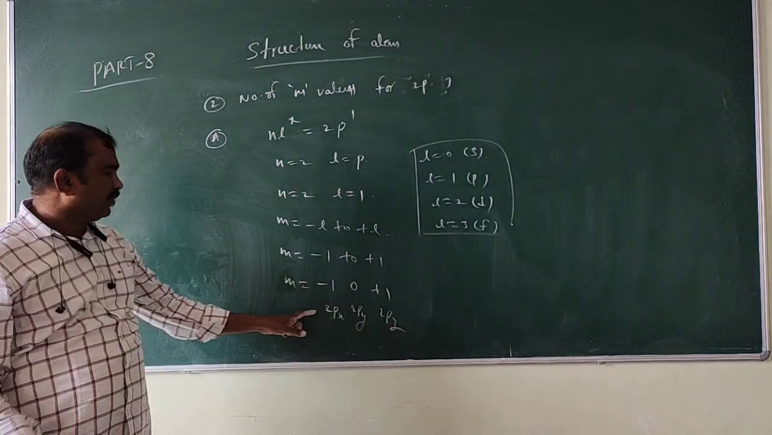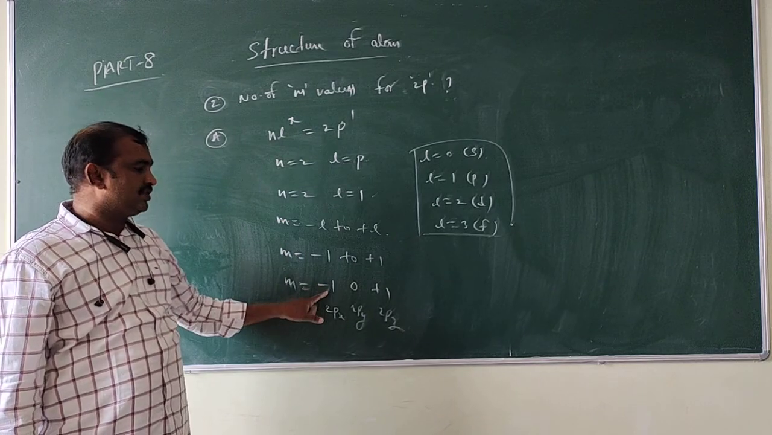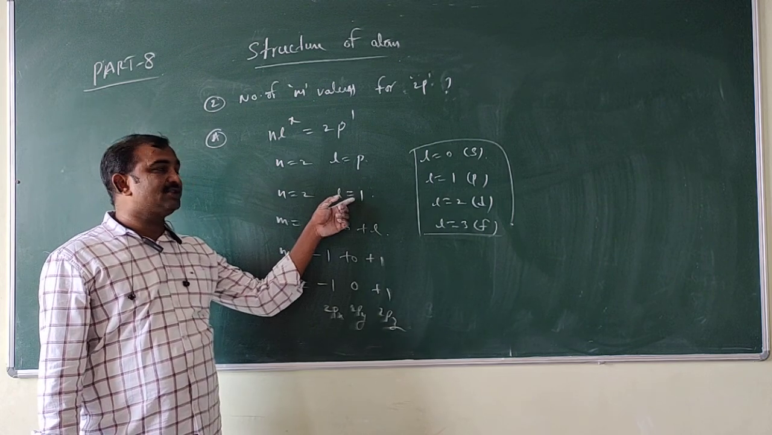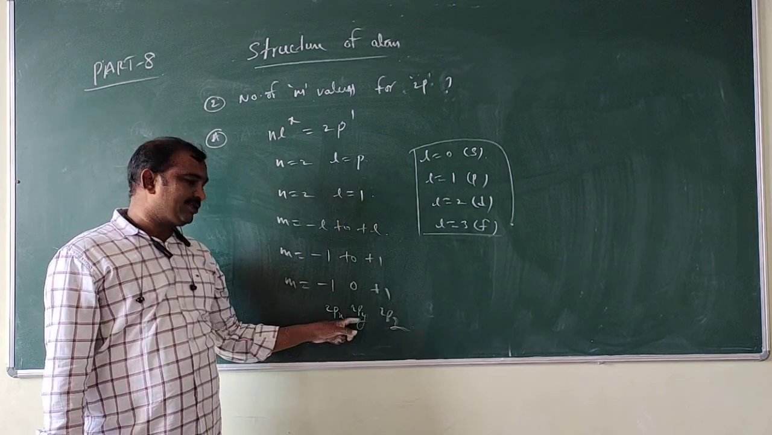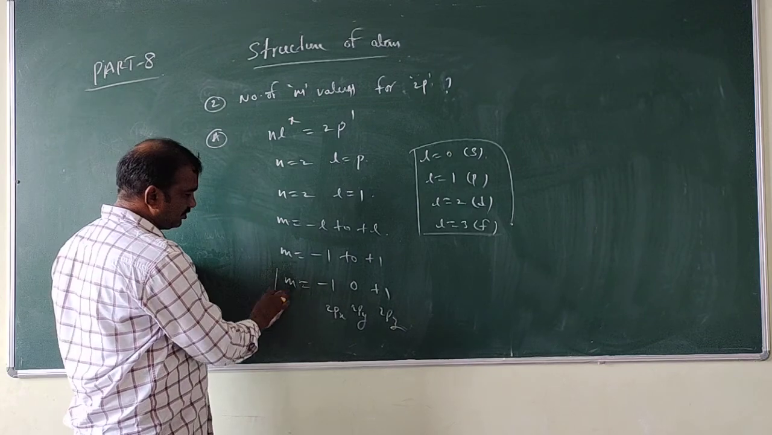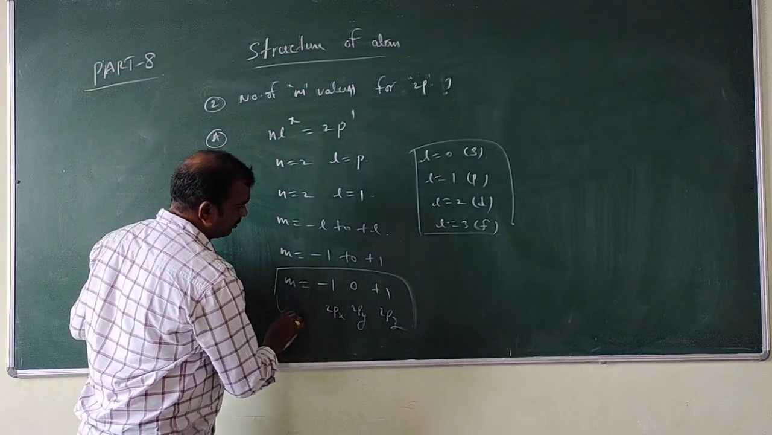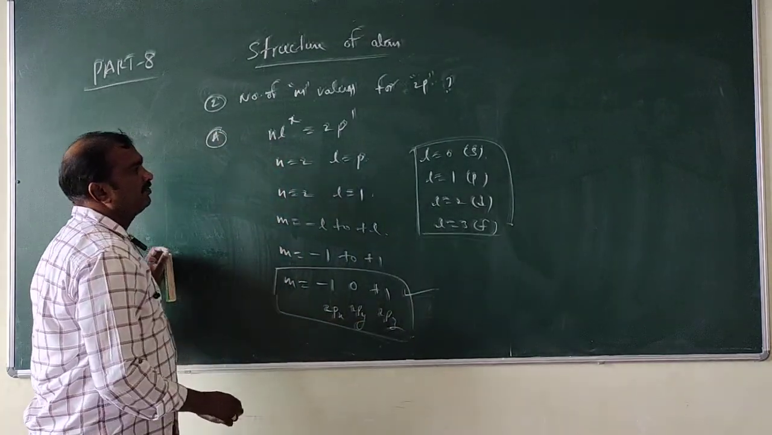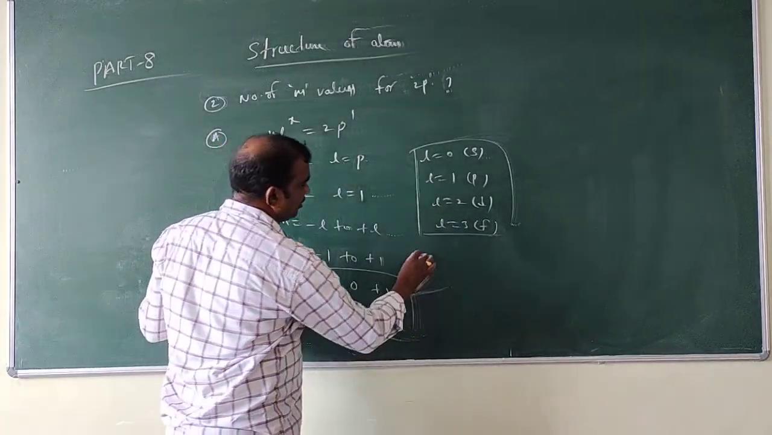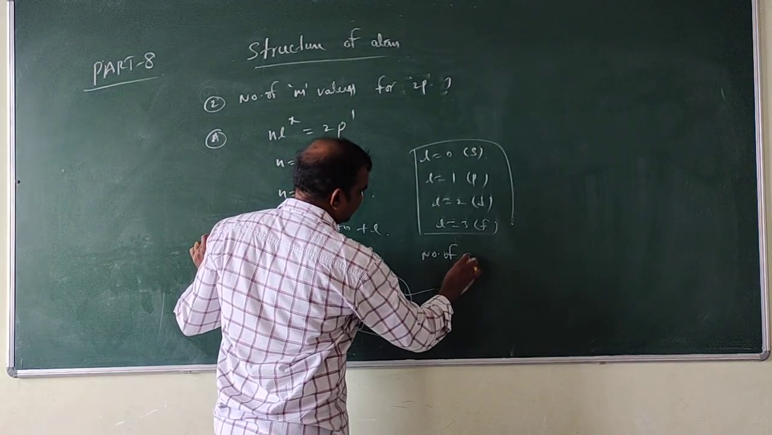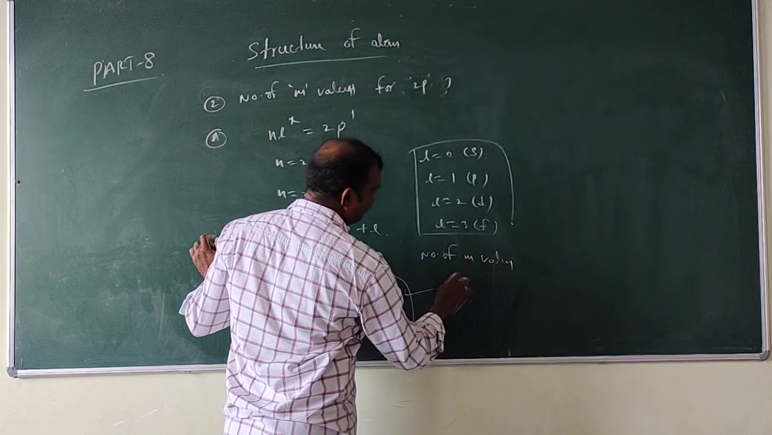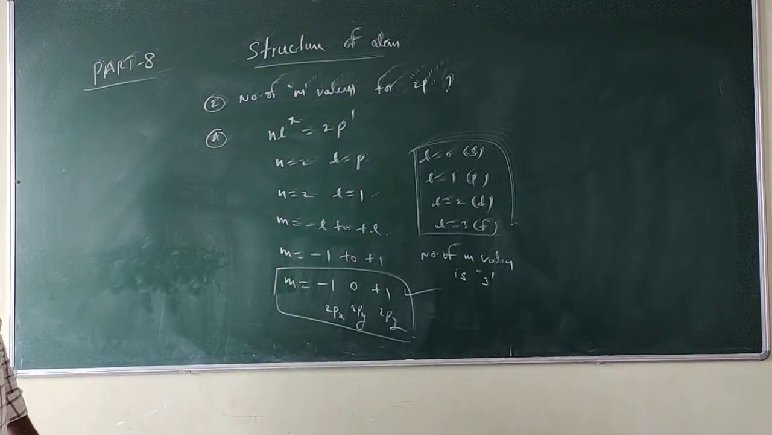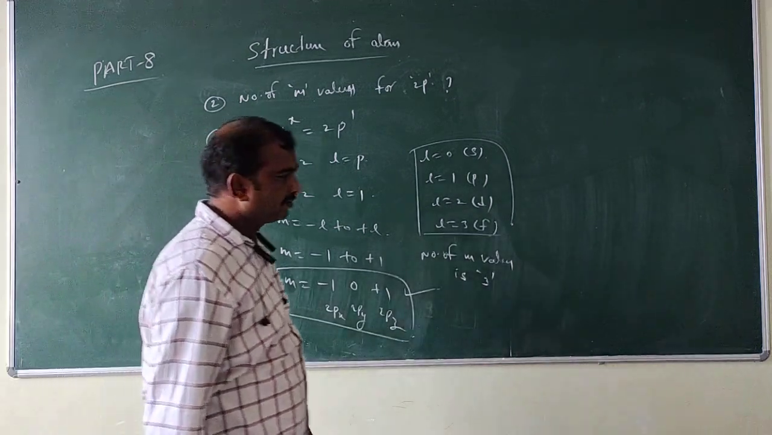l is equal to 1 means what? p. So px, py, pz. So how many m values came? Number of m values, how many? 1, 2, 3. The number of m values is 3. The answer is 3.